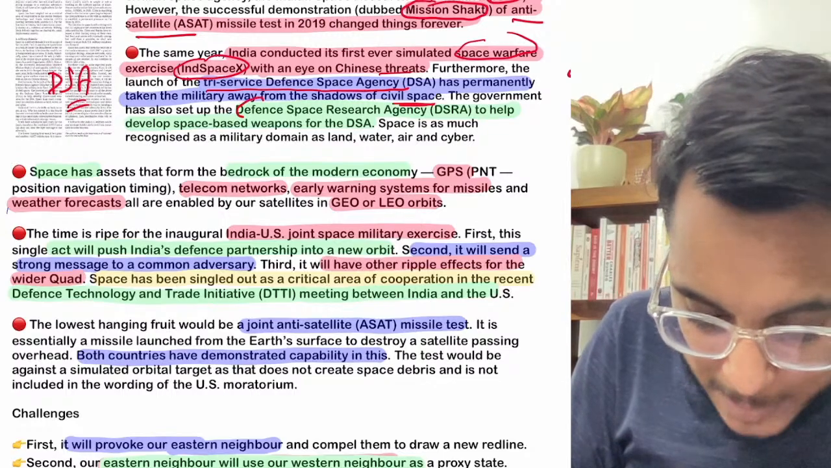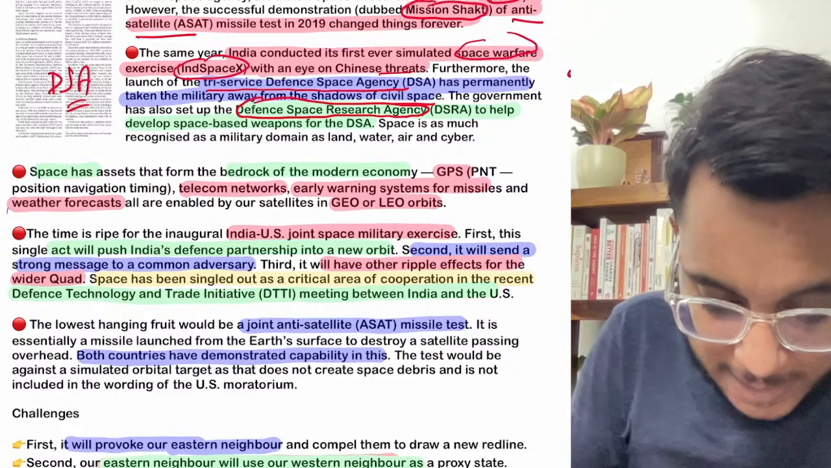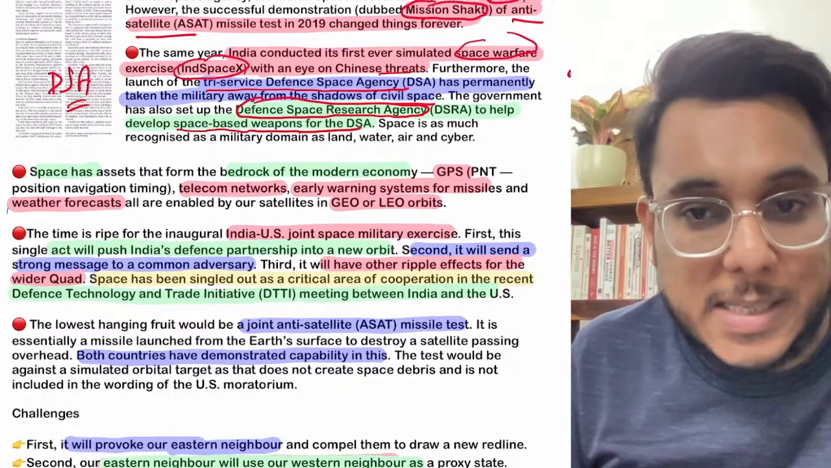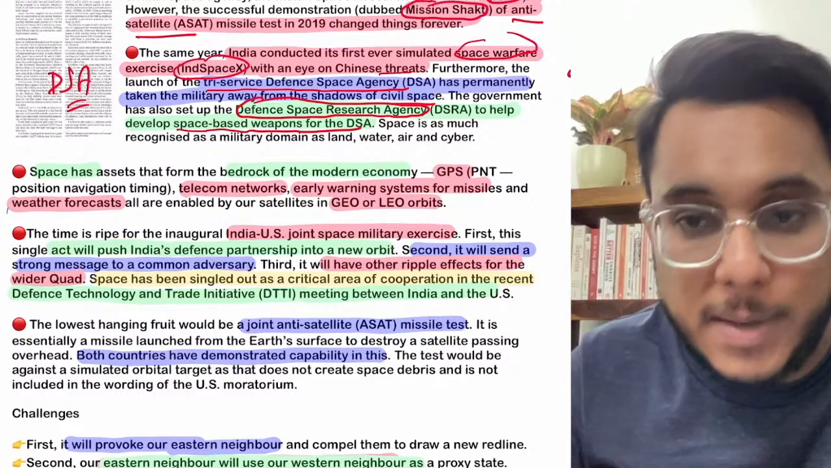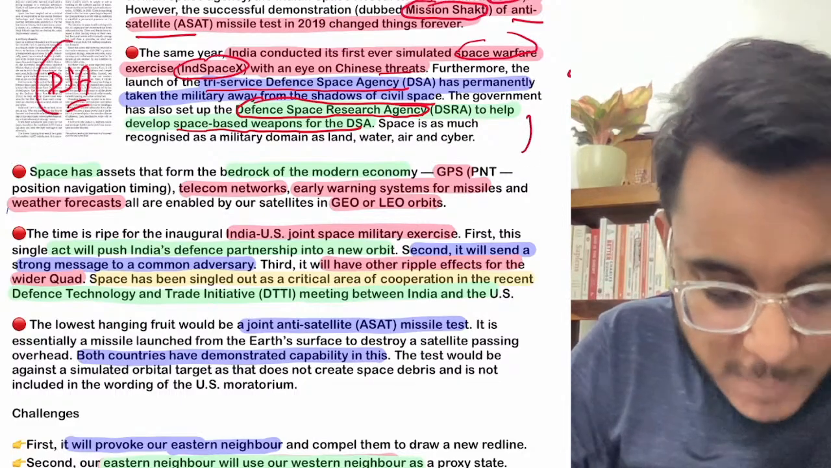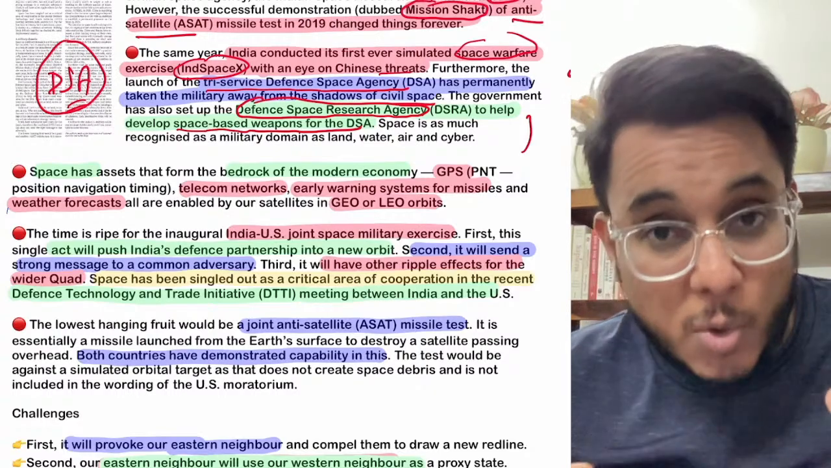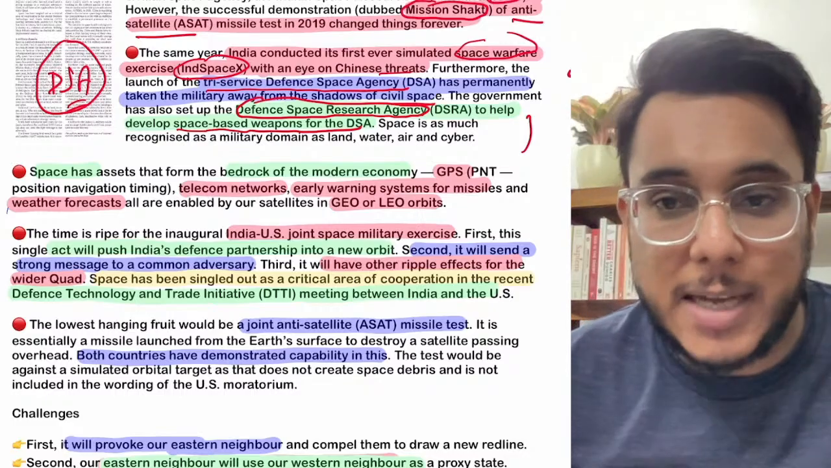Moreover, the Defense Space Research Agency, DSRA, has also been developed. Now this DSRA will help the defense develop the space-based weapons for the DSA. So in space, what kind of weapons are to be used? These weapons will be developed by the DSRA, and these weapons will be given to the DSA, that is the Defense Space Agency. So India is also ready to militarize space. That is happening. USA has already done that.